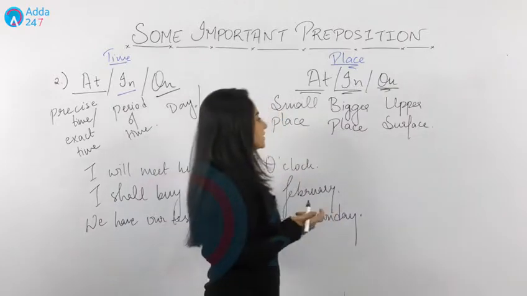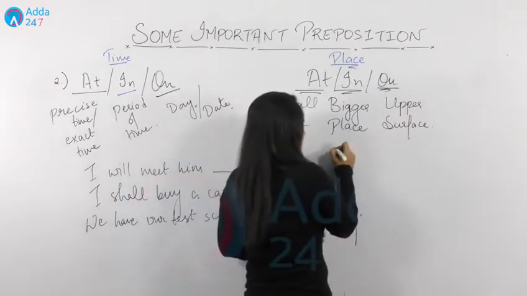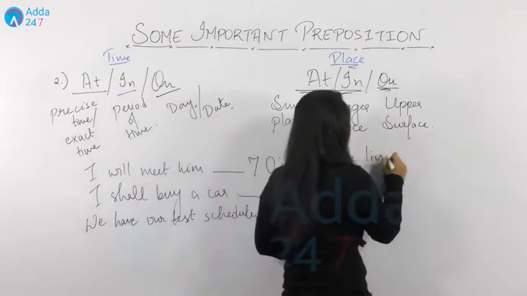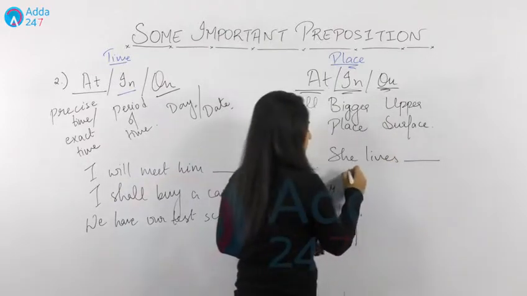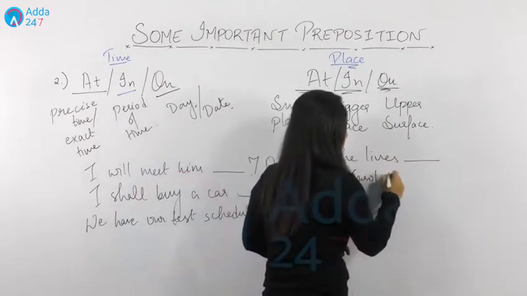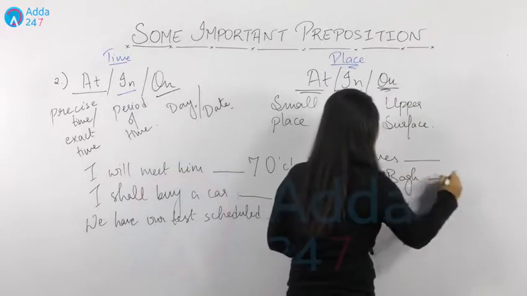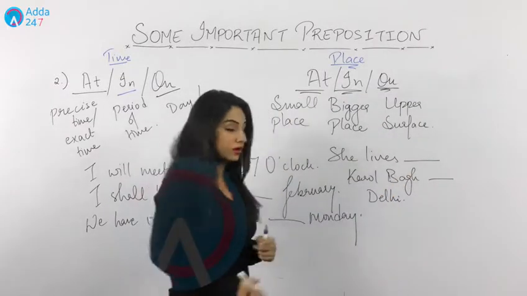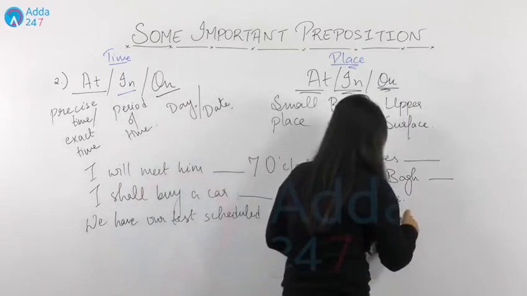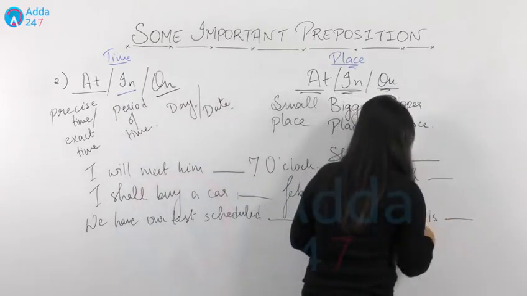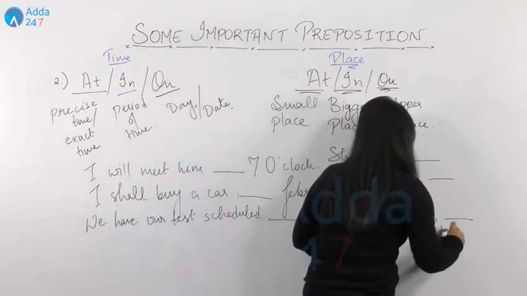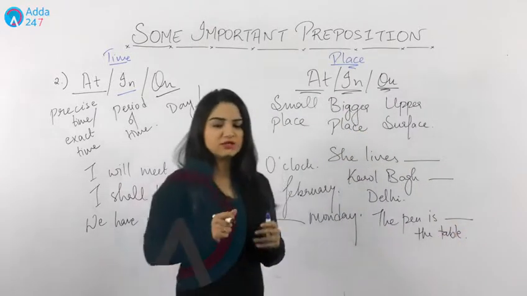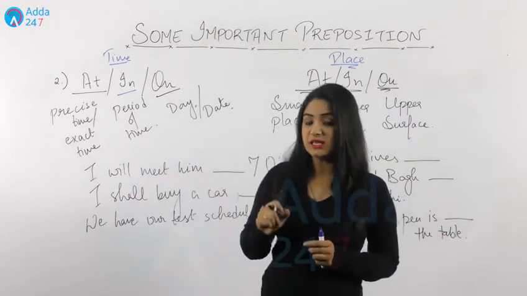Or I can give you sentences like, she lives dash Karol Bagh dash Delhi. Or I can say, the pen is dash the table. Now, can you tell me what should be placed in these blanks?